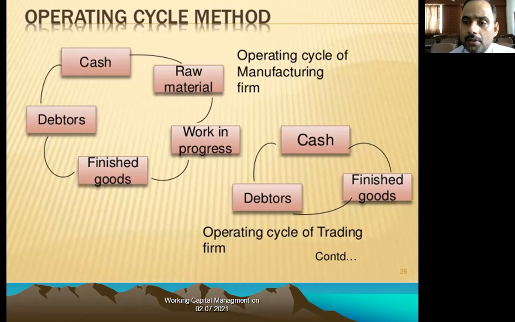Again you require cash for purchasing the material, and you will sell it to the debtors, and the debtors will give you cash. This cycle will go on as time passes. Due to this, we can say that the operating cycle follows the rule of going concern.